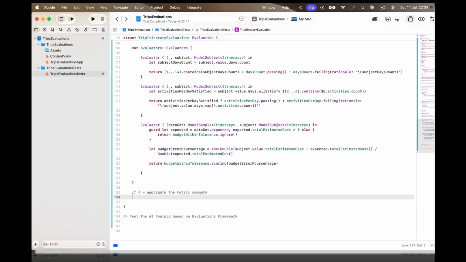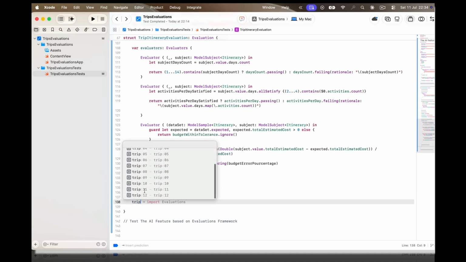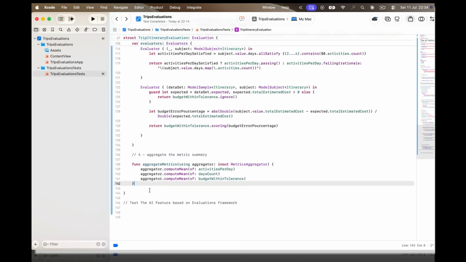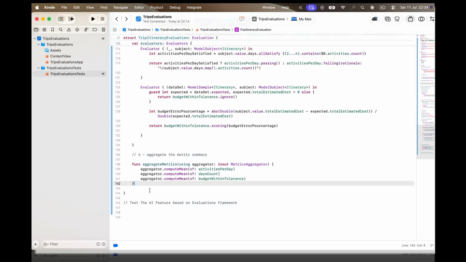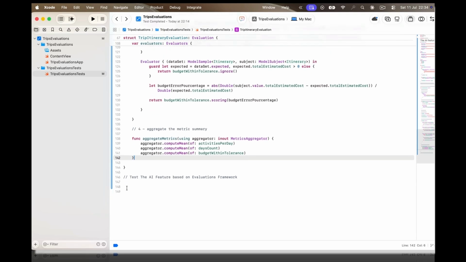The last requirement of the protocol is aggregate metrics. The framework hands us an aggregator inout, so we write into it. And our job is to declare for each metric how all these per-sample results get folded into one summary number. 3 metrics, 3 lines. Compute mean of activities per day, compute mean of days count, and for budget within tolerance. That's it. That's the whole aggregation step.